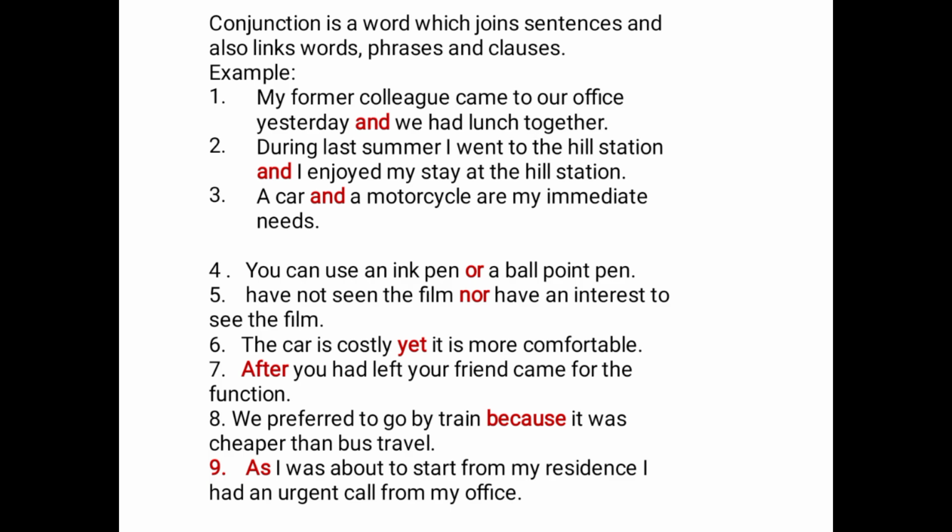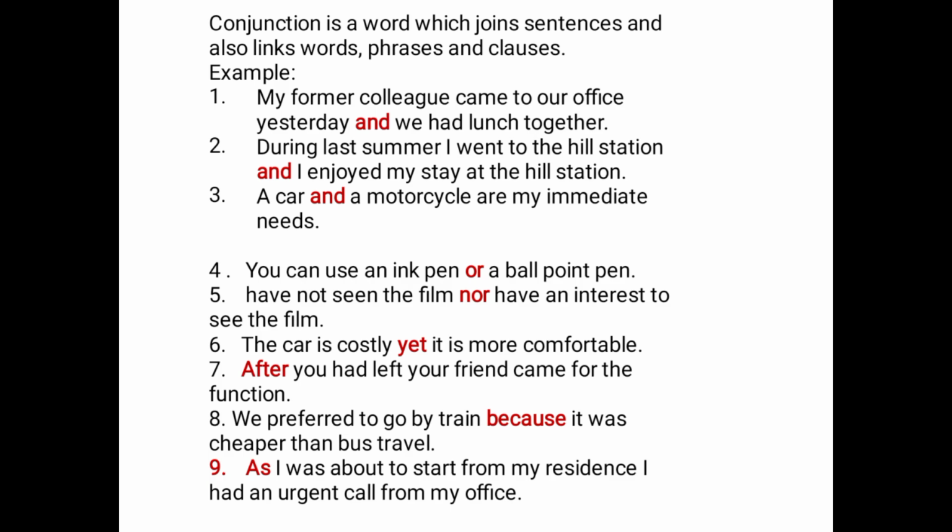Number two says, during last summer, I went to the hill station and I enjoyed my stay at the hill station. Also here, we have two different simple sentences being connected by and again to form a compound sentence. During last summer, I went to the hill station, a simple sentence. I enjoyed my stay at the hill station, a simple sentence. And here again is connecting two different sentences.